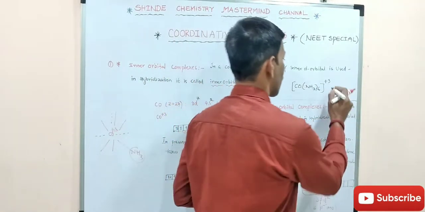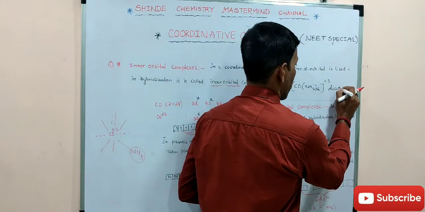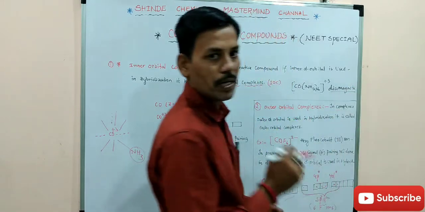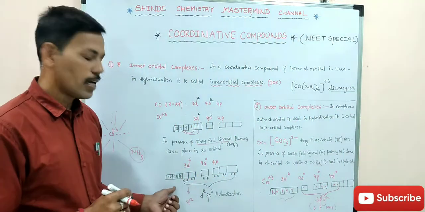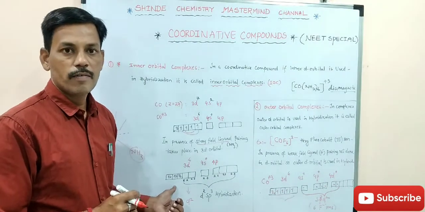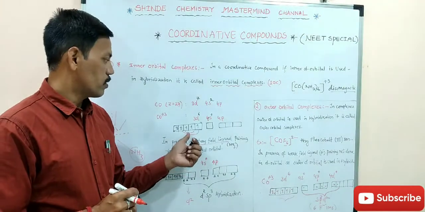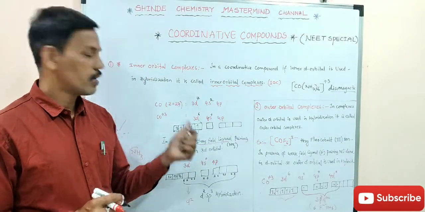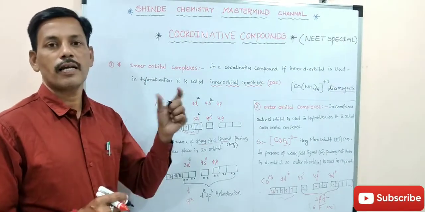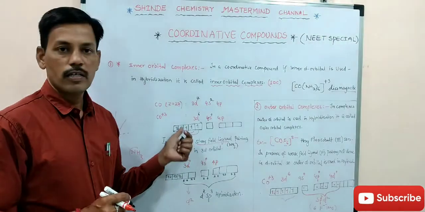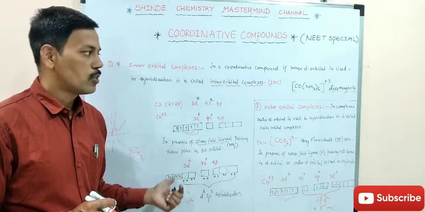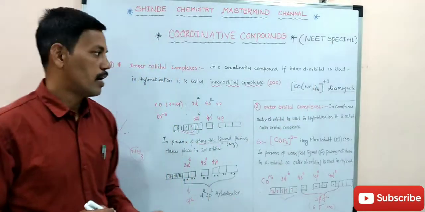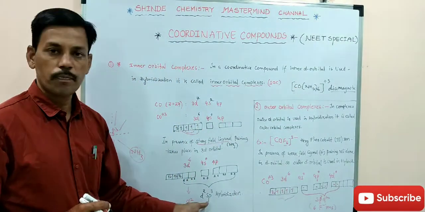What is the magnetic character? Diamagnetic. Why is it diamagnetic? Because in the inner d orbitals there are no unpaired electrons. Due to the pairing only, it is diamagnetic, not paramagnetic. And the hybridization is d2sp3.